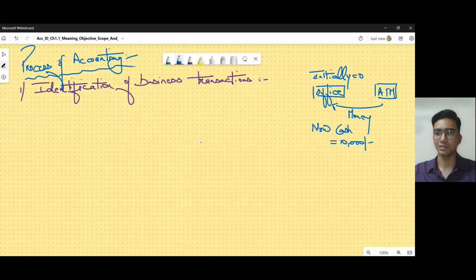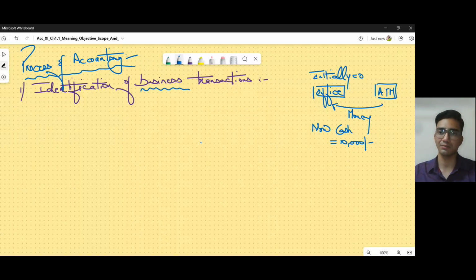The first thing is to send one person. He went to the ATM, maybe by his bike, maybe walking, and he withdrew the money and he came back. So you see, there are a number of steps, a number of transactions, a number of events involved in this whole process. But what is the actual process we are thinking about? We are talking about a business transaction.